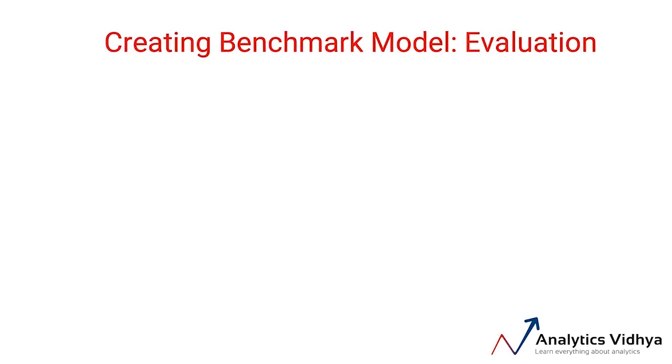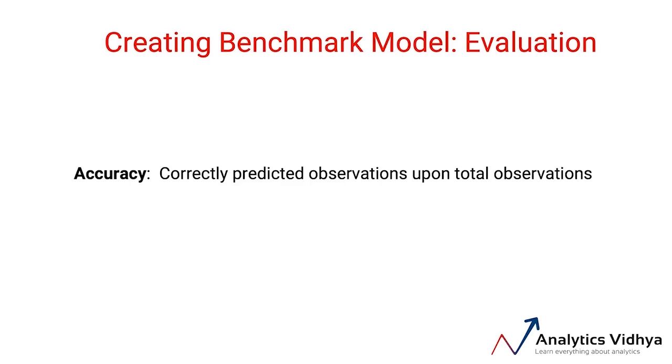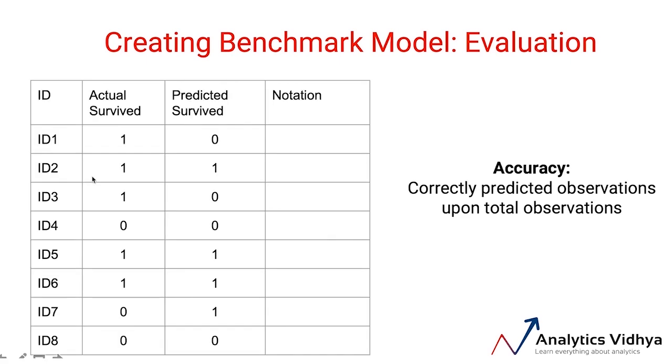Now, once you have done the prediction, how do you evaluate the model? So in this particular case, we can use something very simple, which is the accuracy of prediction. So in how many predictions I was able to predict the class correctly. So out of all the predictions I've made, what percentage were correct class predictions? So let's say if these were the data points for which I made the predictions and the actuals are represented in this column and the predicted values are on the next column.